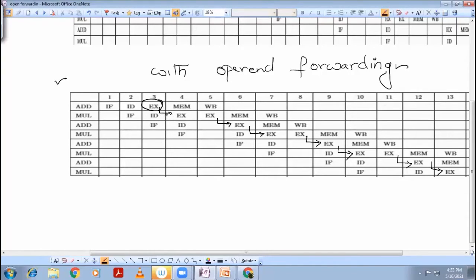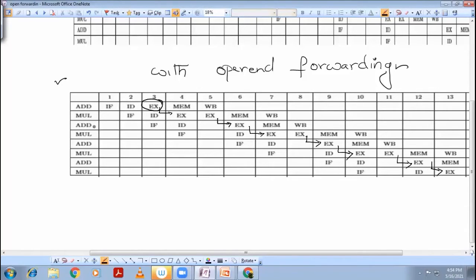So from the execution phase to the register read, in this case the execution phase itself, the operand will get directly forwarded. So the multiplication instruction can directly start its execution at the 4th clock cycle, because in the 4th clock cycle the execution phase stage is empty. So the multiplication instruction is going to consume 2 clock cycles in the execution phase.